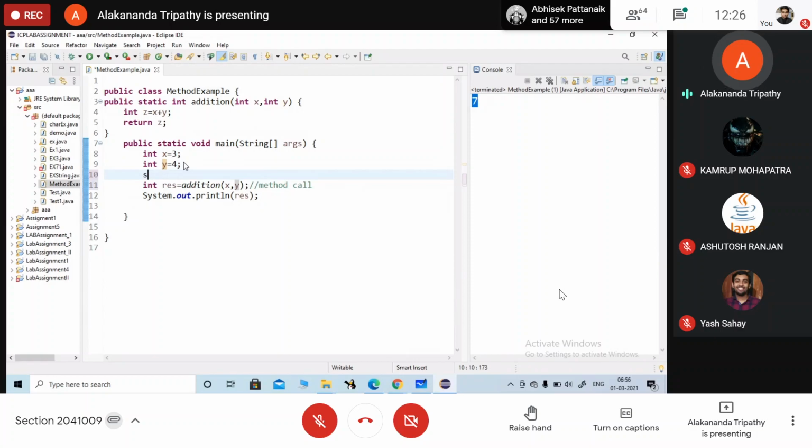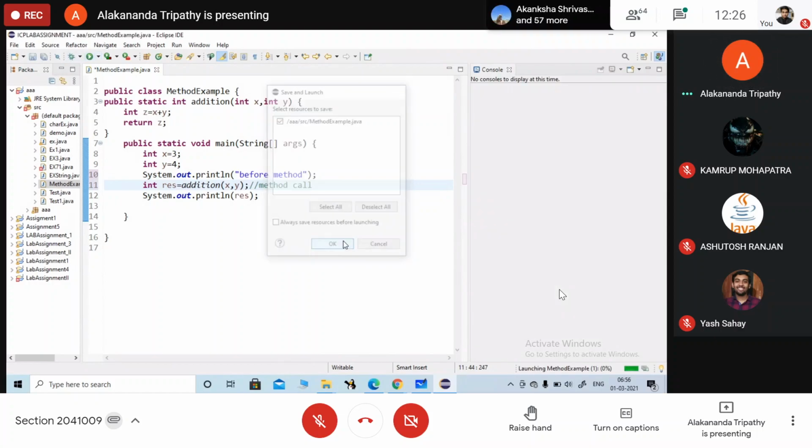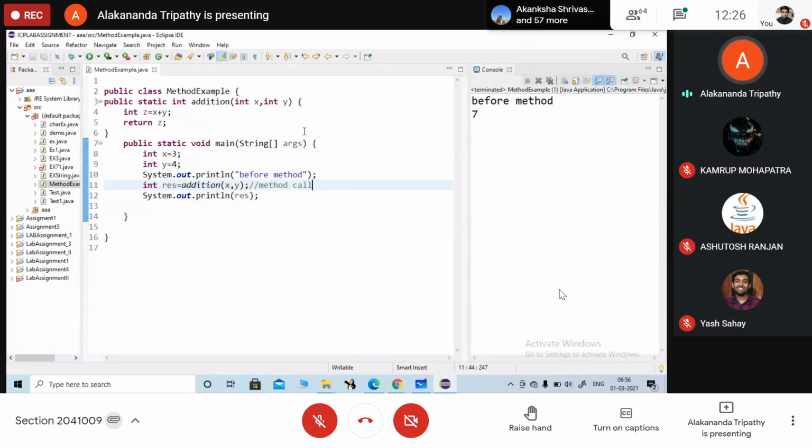Okay, here I am writing one statement for method, and ये तो method call के बाद execute हुआ है. ये देखो before method. So till now the control is here.